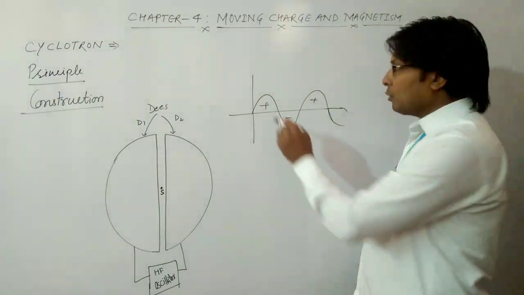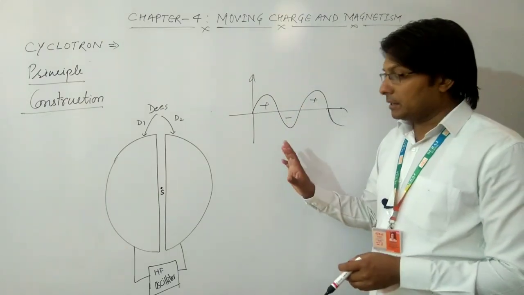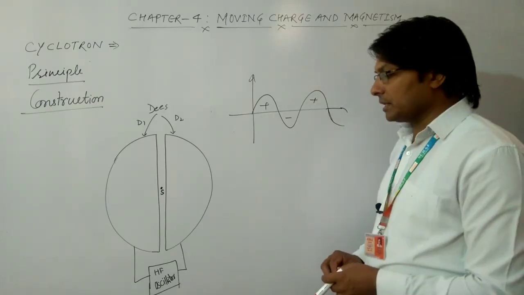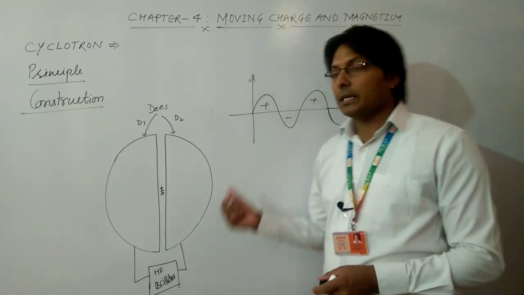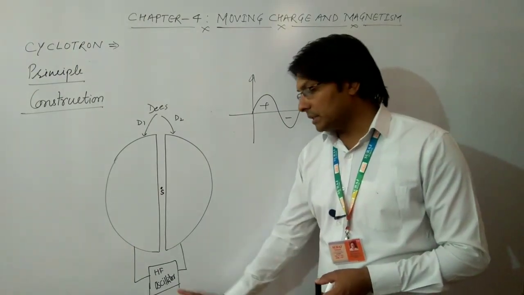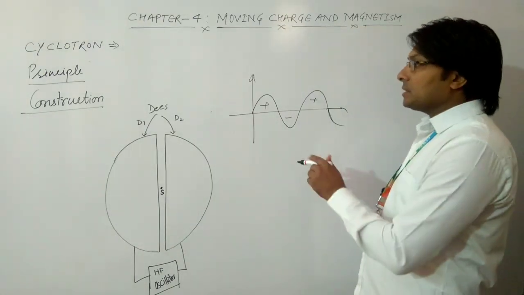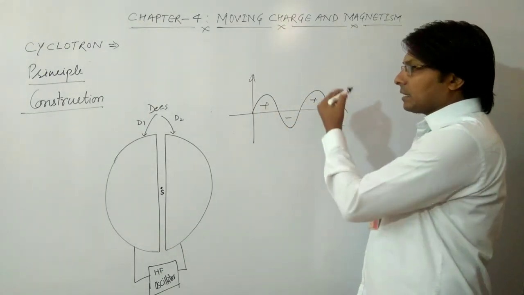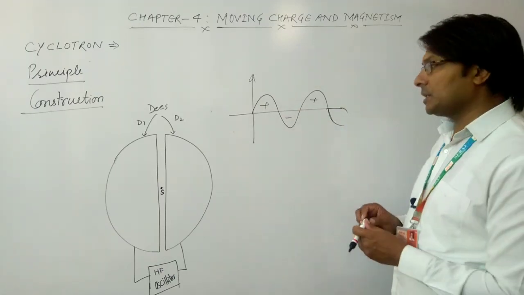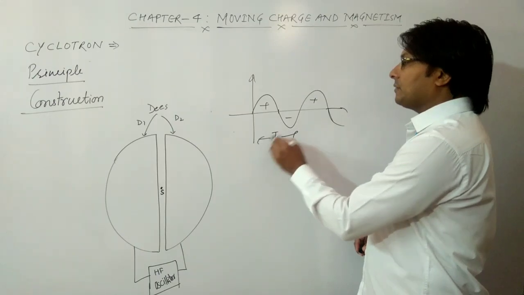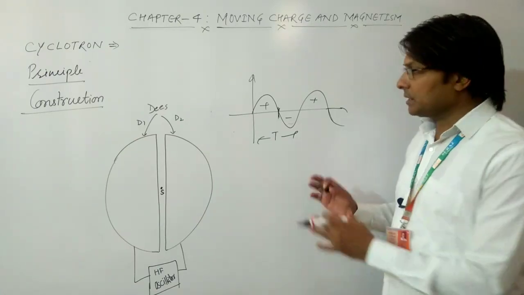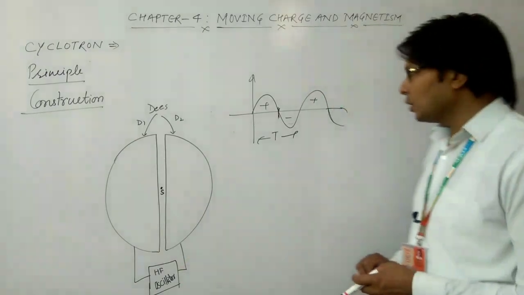We are also going to study the oscillator in the AC chapter, that is chapter 7. For the time being, you must remember that the high frequency oscillator is the device which produces an oscillating electric field whose direction keeps on changing after every half time interval. This is the complete time interval, and after half time interval, the direction or the polarity of the electric field is changed with the help of the high frequency oscillator.